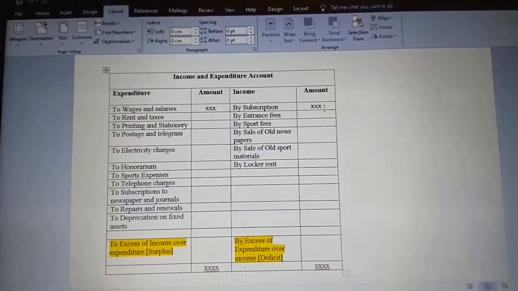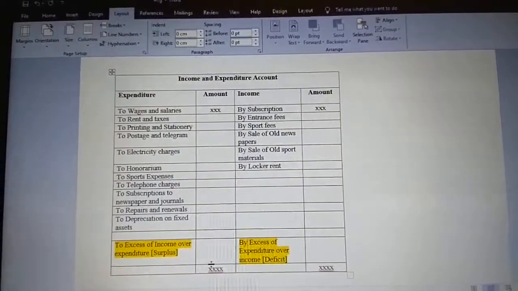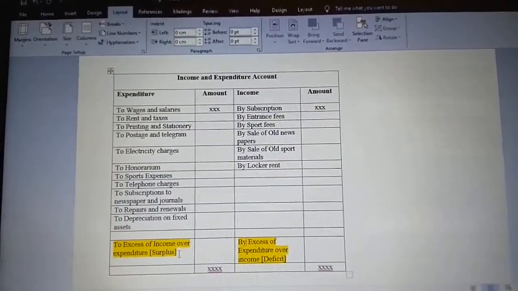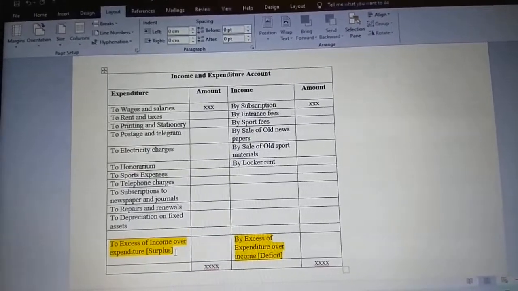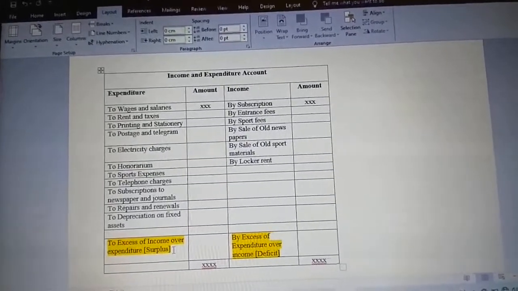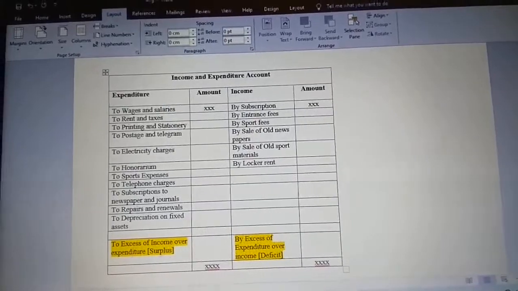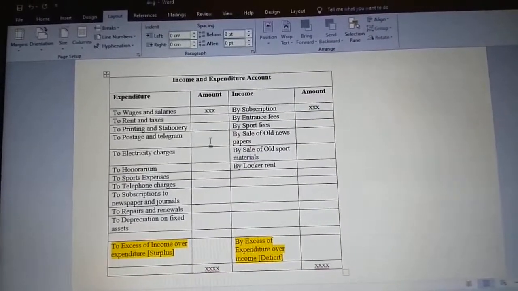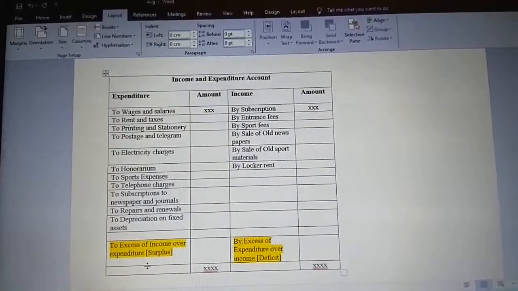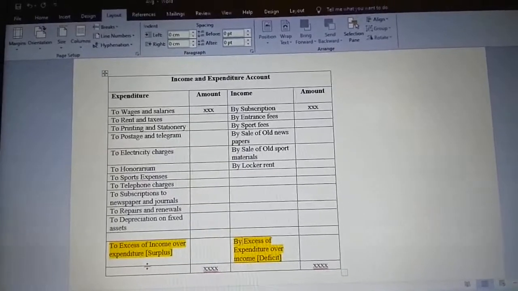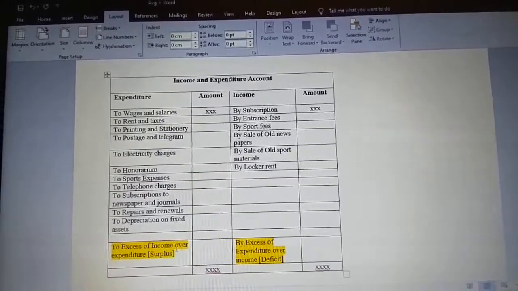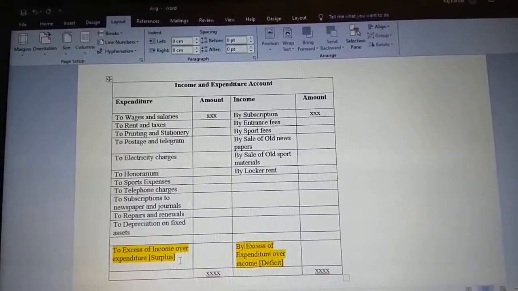Again, if your income side is greater, your income side balance figure, which is called a profit in case of profit and loss account, here it is called surplus. So that is by excess of income over your expenditure. Always remember, if your income side is more, the balancing figure will be surplus for us, profit for us.